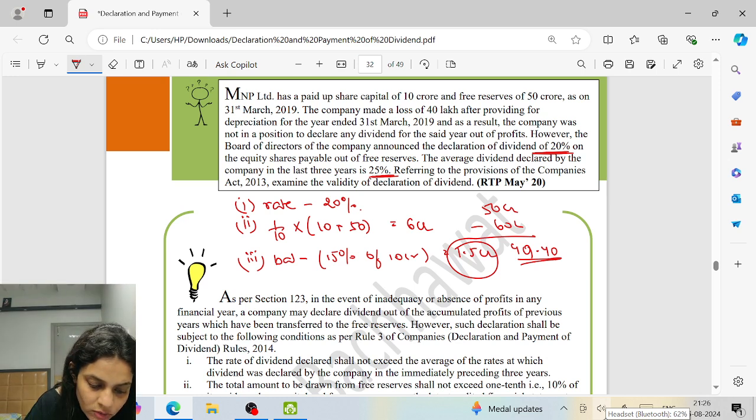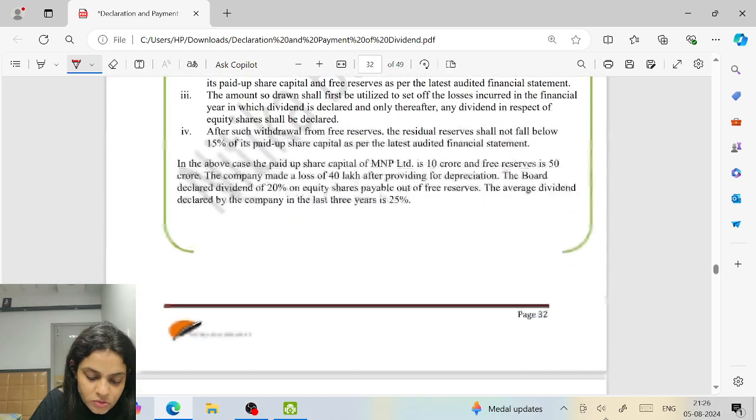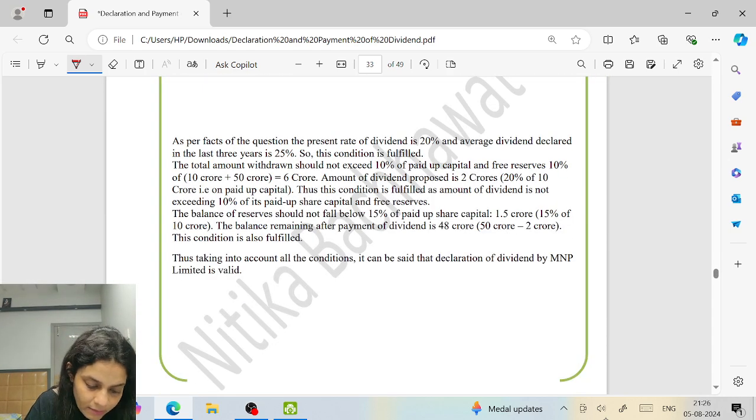Yes. Now, out of this 60 crore that I can pay, sorry, what did I do? I'm so sorry. It is 6 crore that is my dividend that I can pay maximum. So how much is left? 44 crores is left. Minimum I want 1.5 crore, done. Of this 6 crores, I will first set off the loss of 40 lakhs. So I can use 5.6 crores to pay the dividend. Right? The declaration of dividend is absolutely valid.